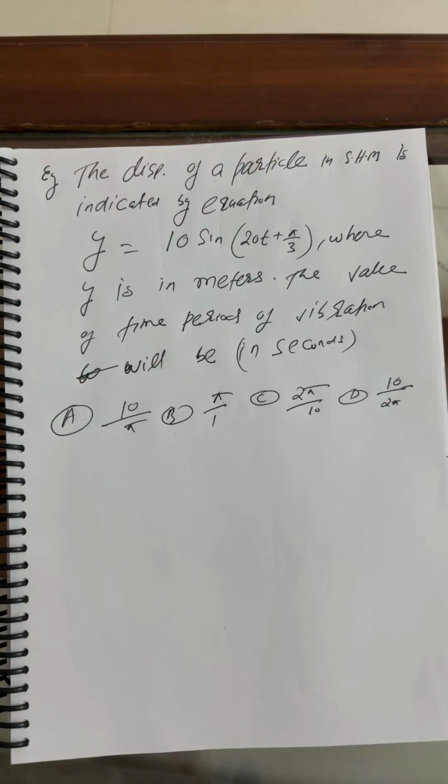The amplitude is 10 units, the angular frequency is 20 radians per second, and the initial phase is pi by 4 radians. But I wanted the time period.